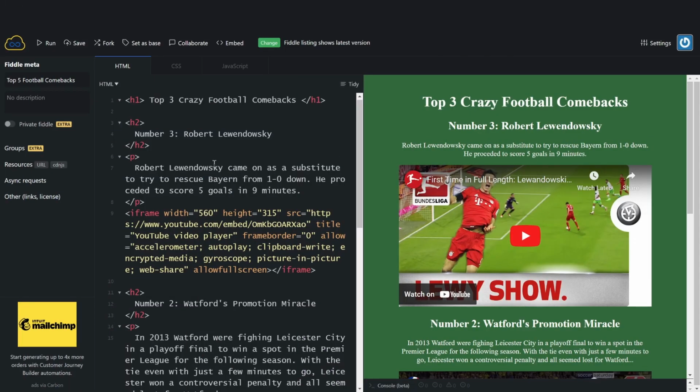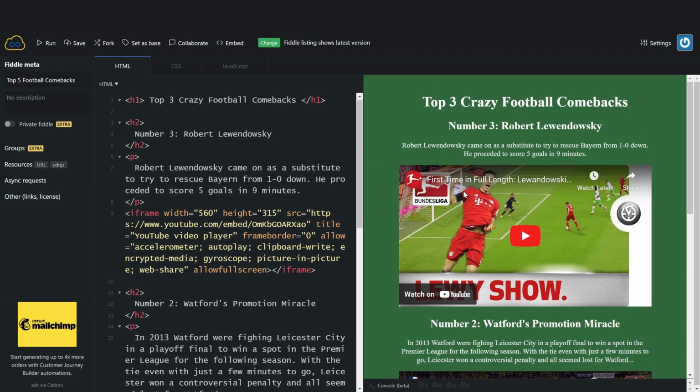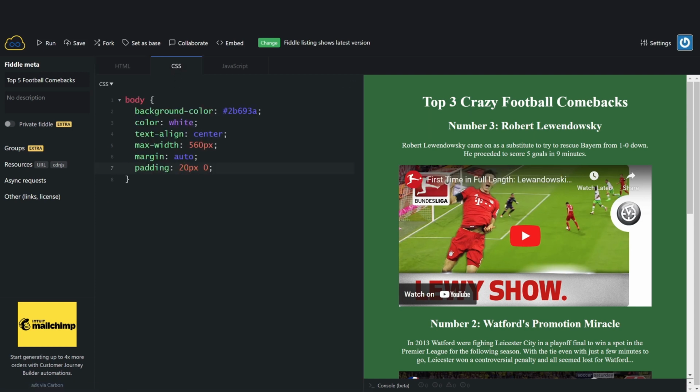So I have added another few different entries in the list. I've got 3, 2, and 1 now. And the next job for us is to make this text the right size we want, the right colors, the right font that we want. So let's go into the CSS and do that now.